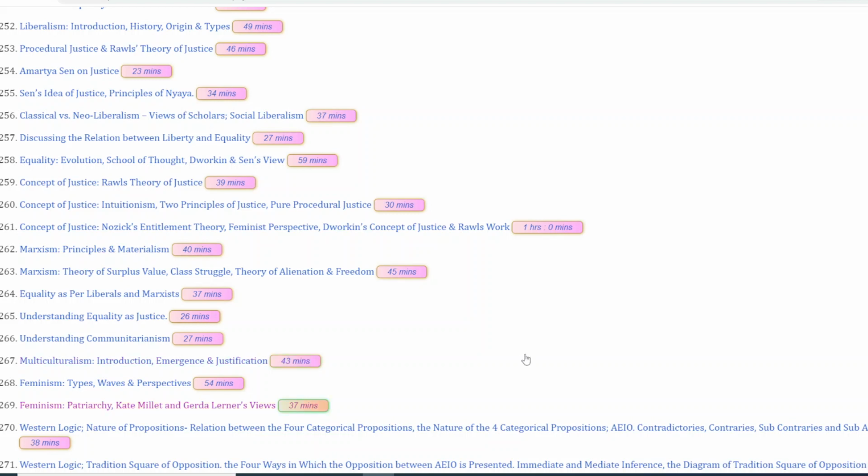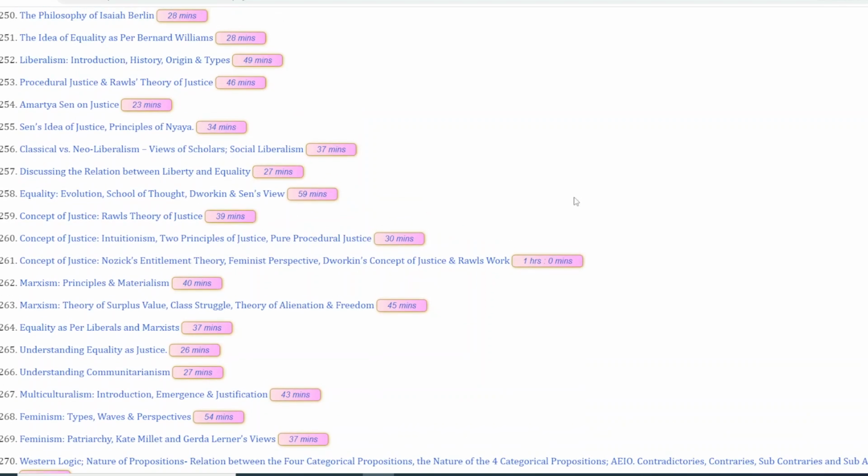We have discussed them extensively in these lectures, so please go through them. And especially when I'm talking about feminists, not only remembering the name of the feminist is important, but at least two or three literatures by them is very, very important from the exam's point of view. So these are the important ones. There's also Kate Millett and Gerda Lerner's view. So, like I told you, there is Kate Millett, Judith Butler, there is Simone de Beauvoir. Just remember a few names of the feminists. We have actually discussed this in the lecture also.